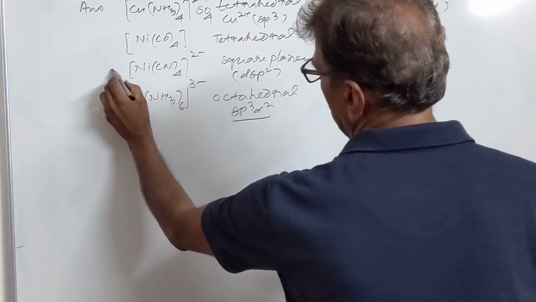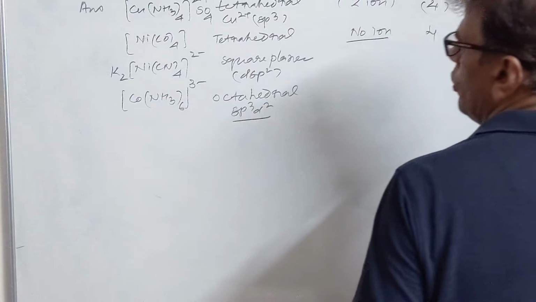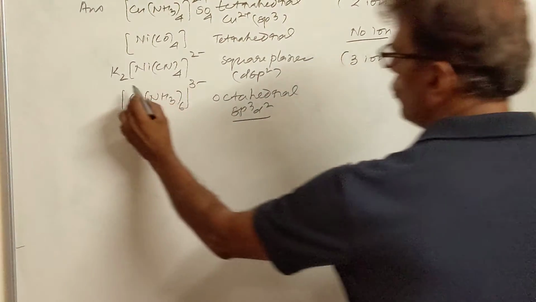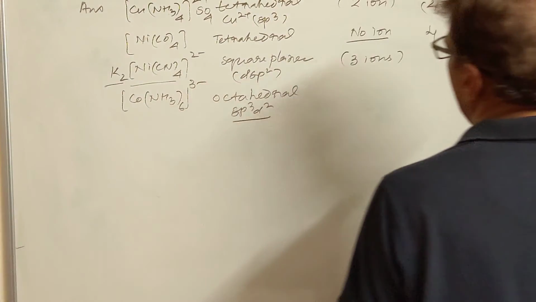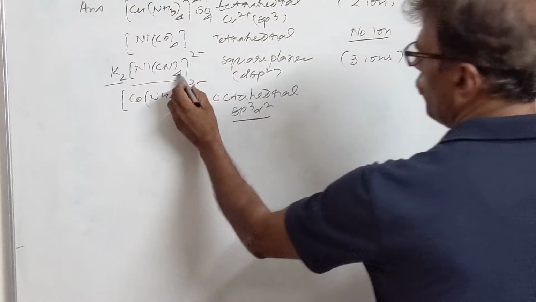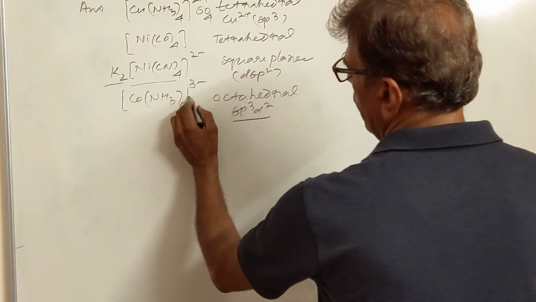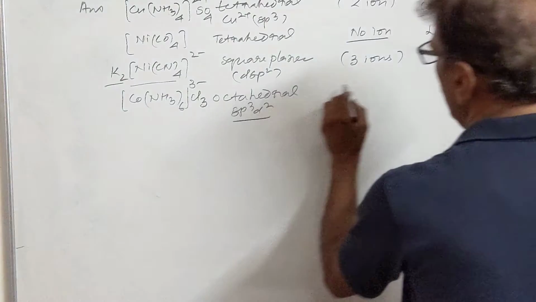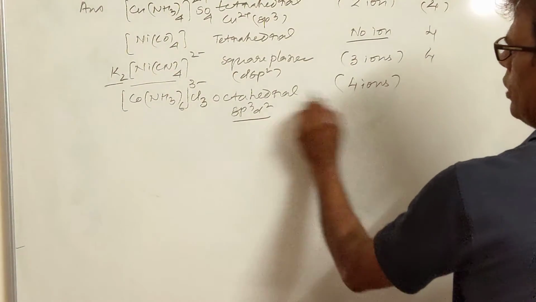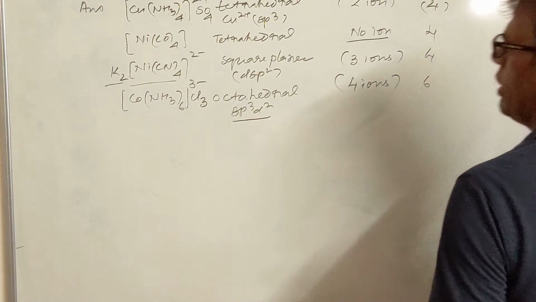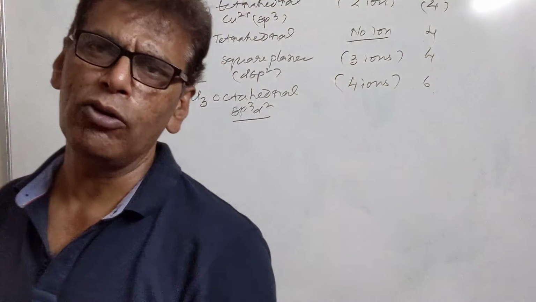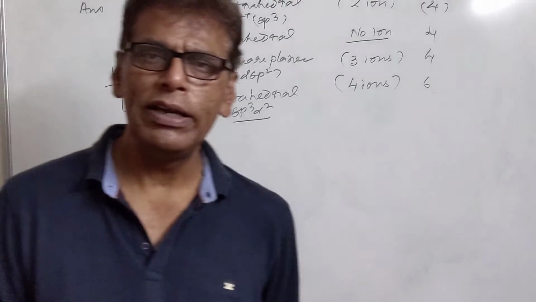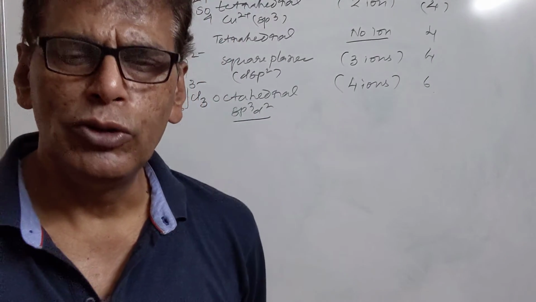In this case, 2 negative charge is there, you can write here K2, so it will be producing 3 ions. Of all 3 ions, 2 ions are potassium, 1 ion is the complex ion, so its coordination number is 4, 4 ligands joined through coordinate bond. Now in this case, it is having 3 chloride here, it will be producing 3 plus 1, 4 ions in the aqueous solution, and its coordination number is 6. So we can also establish their coordination number in the coordination polyhedron. We can tell how many ions a particular species can produce in the solution.